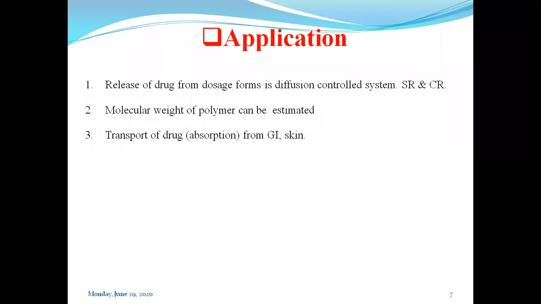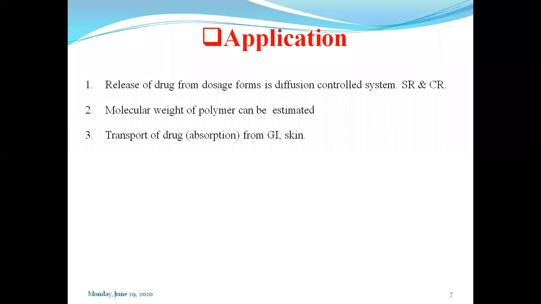Then the drug molecule has to penetrate or diffuse through the gastrointestinal membrane and reach the systemic circulation.